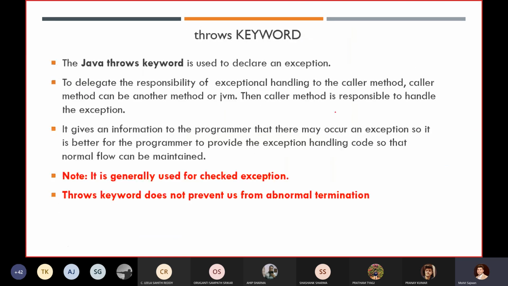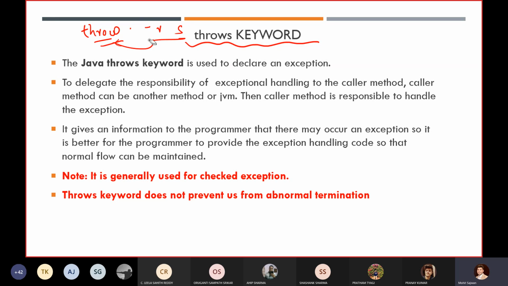In today's lecture, we are going to discuss the last keyword related to exception handling, which is the throws keyword. Don't get confused, because students generally get confused between throw and throws. Both are different. Their entire functionality is different. There is no similarity, except that both work under the category of exception handling.